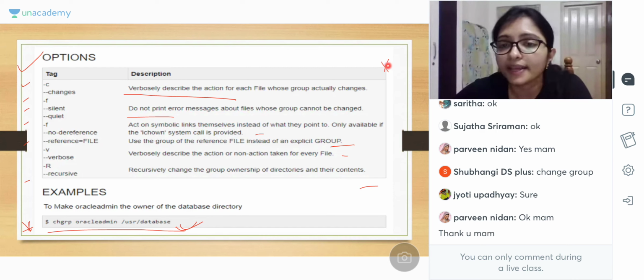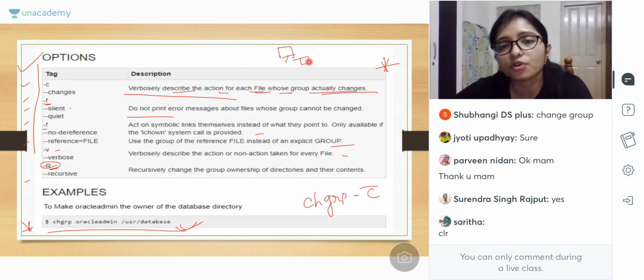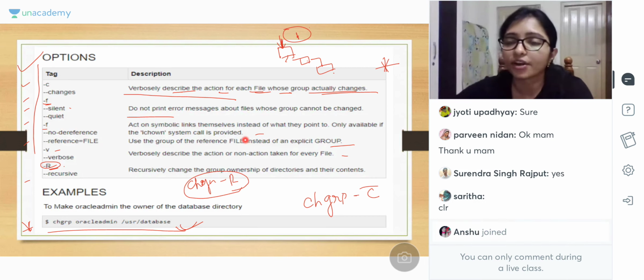And please just go through the options. Option means how the option works on chgrp. -c means it will describe the action for each file whose group actually changes. Now -f means silent, and -R means recursively. Recursively means inside a folder there are subfolders, and inside those there are again subfolders. If you apply the permission here, meaning you say this is the admin, then for all the subfolders it will be the admin. chgrp -R means recursively for all directories, inside all directories it will be the admin.